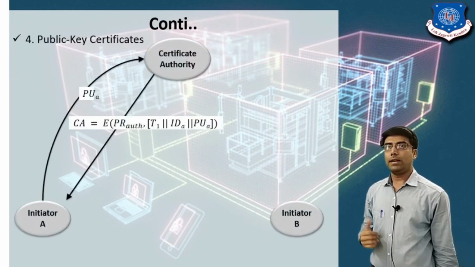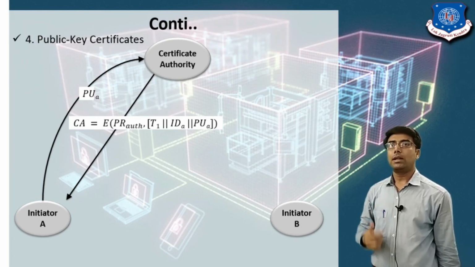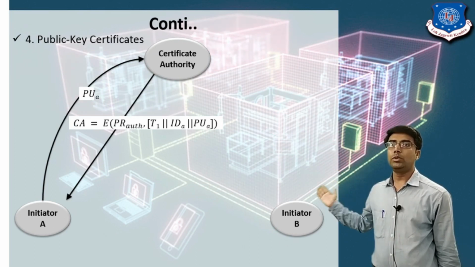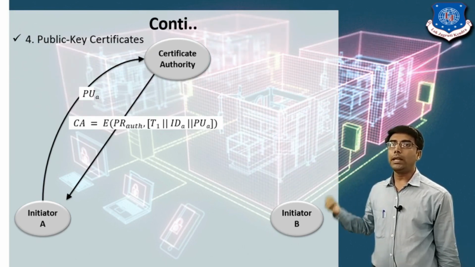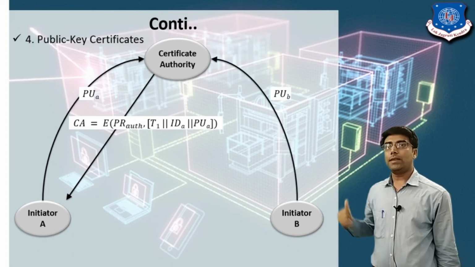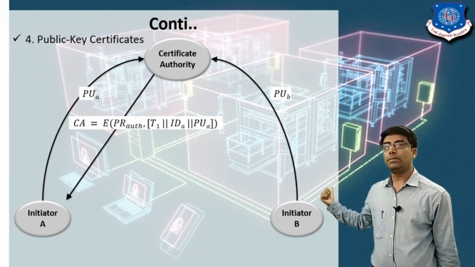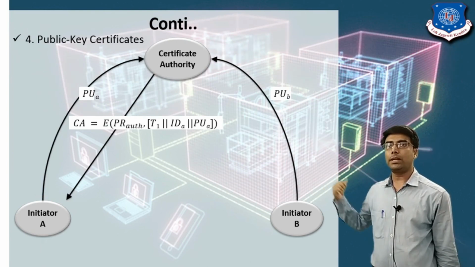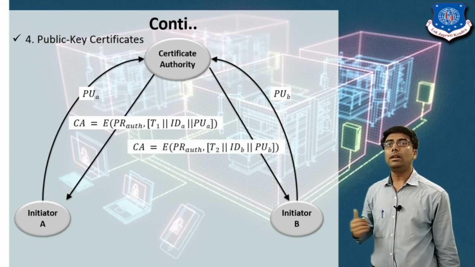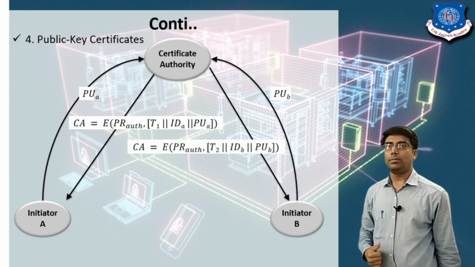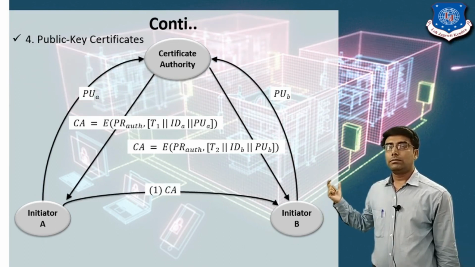Now you can see here, right? We have already discussed. User A will send the public key to the certificate authority, and the certificate authority will send the certificate to user A, and the certificate is in the form of an encrypted message. Now the same for B. If user B wants the certificate, user B will send their public key to the certificate authority. Now it sends the certificate to user B.